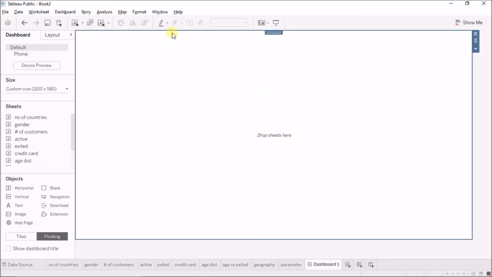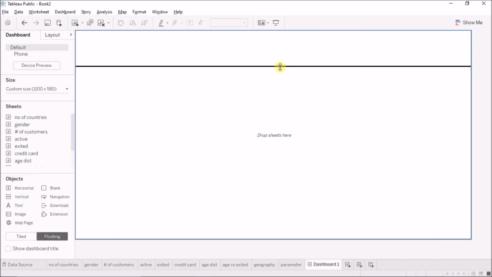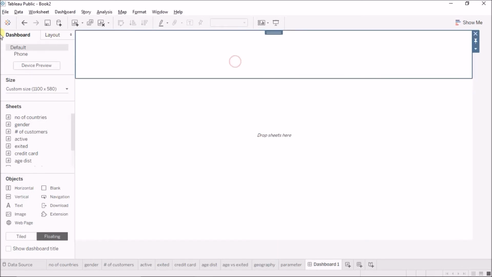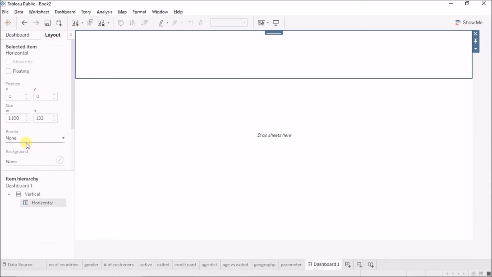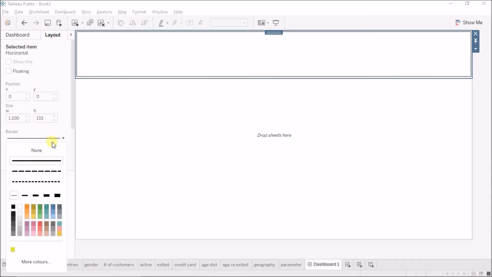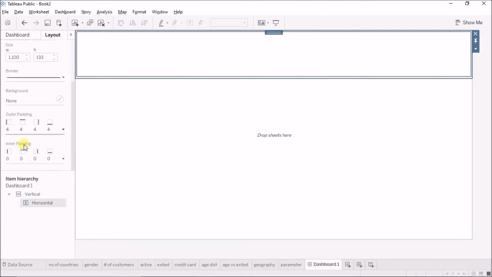And if you see, this horizontal container is now containing the entire sheet. So I'll just edit the height, and I'll say just for now make it 100, or just increase it a little bit, and I'll give it a little bit of border as well, so that we know where we are working, and a little bit of padding for it is already done by default. Very good. Now let us start putting objects in there.